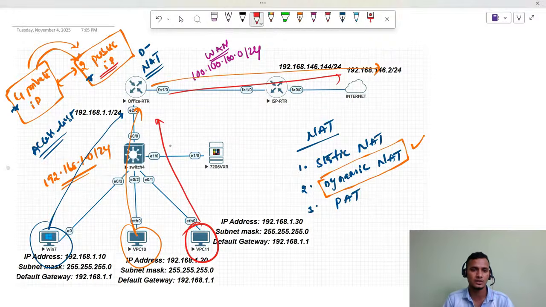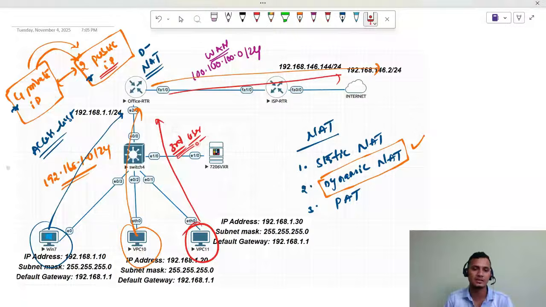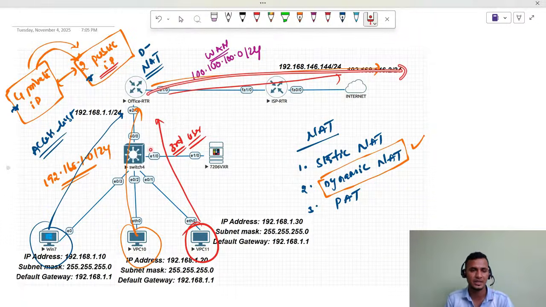The third user, whoever came, has to wait for some time. Once the earlier connection is closed, only then will the third user get a public IP address from this pool, and he can go over the internet.